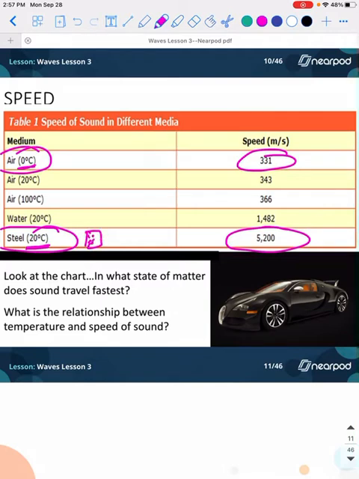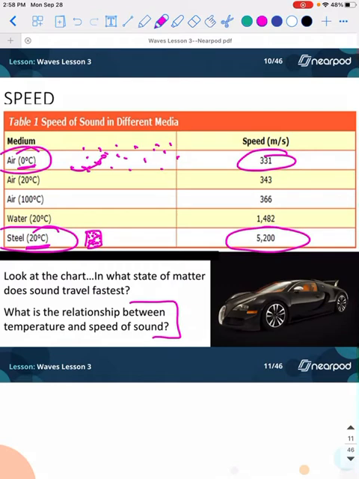The particles are right on top of each other. They're really, really close. In air, they're kind of like just chilling. They're like living their best life out here, right? So when you're trying to take something from one area to the next, it takes a little bit longer to go to the next particle as opposed to steel being right next to each other. So that's kind of the relationship between temperature and the speed of sound.